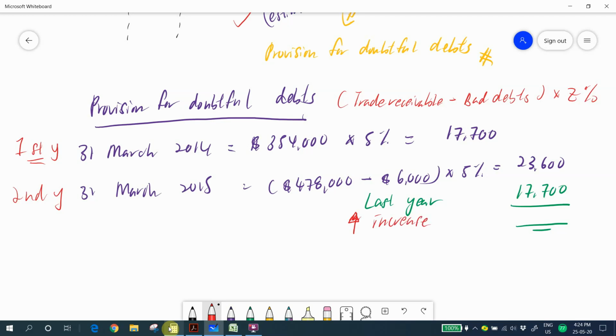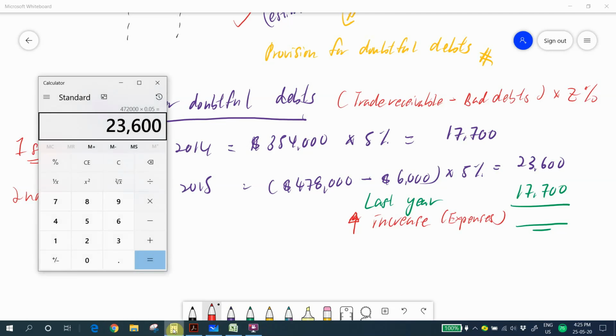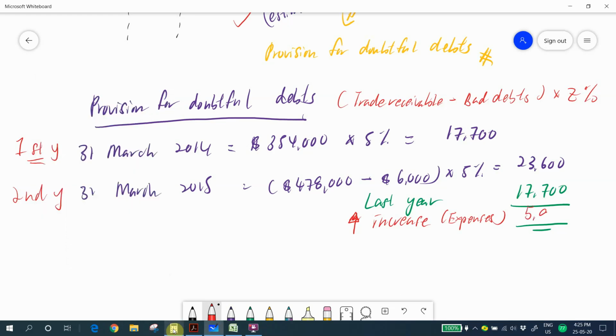Last year you foresee 17,700 amount cannot be collected, but this year you foresee 23,600 you cannot collect it. It means that your provision for doubtful debt increased. When your provision for doubtful debts increase, this is your expenses. So let's determine how much of the increment. 23,600 minus 17,700. So your provision for doubtful debts increased by 5,900.